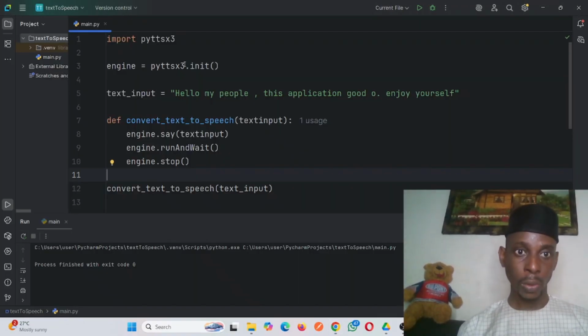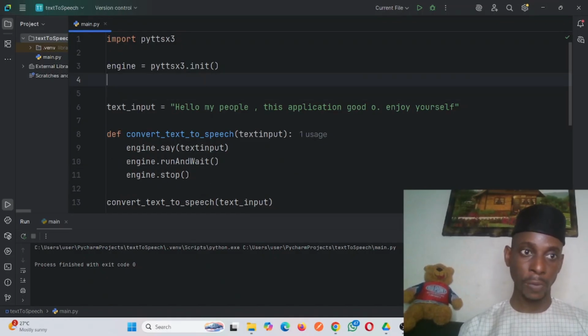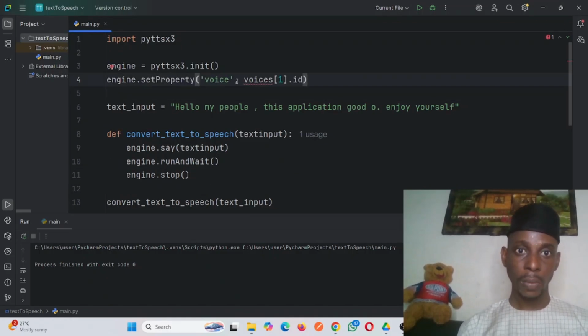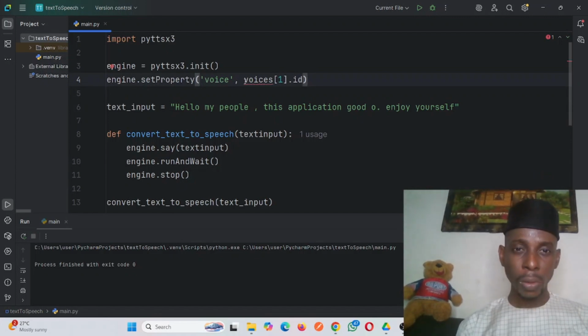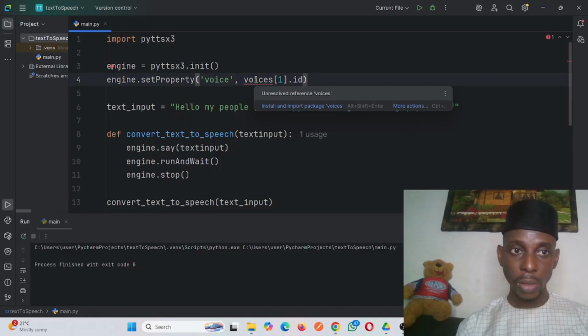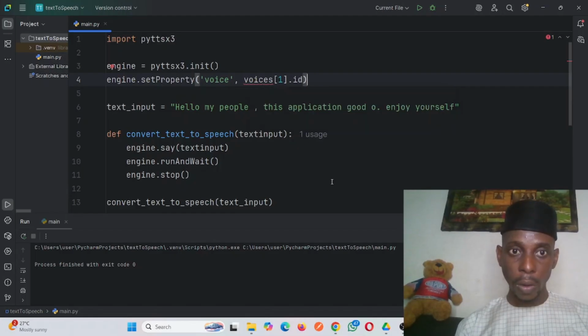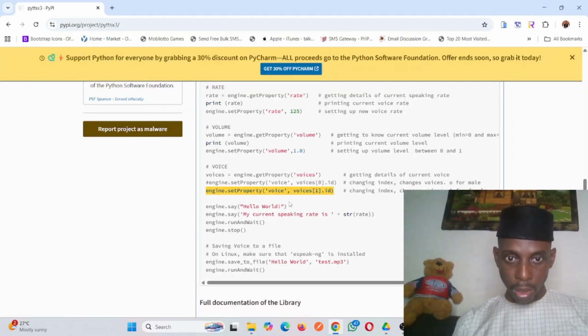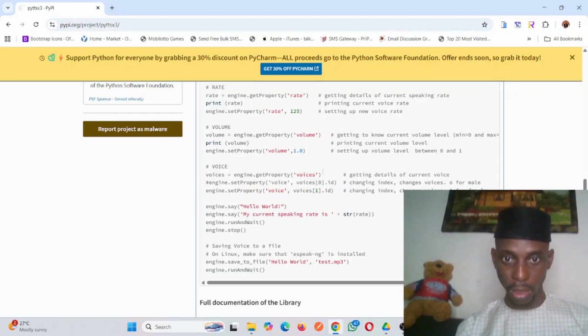This is where we call the engine, so before our stuff I will change the voice. Why is it underlining this? Let us check the documentation again. That was a variable, right? We didn't declare the variable, so we have to put this line that will declare the variable used in there.